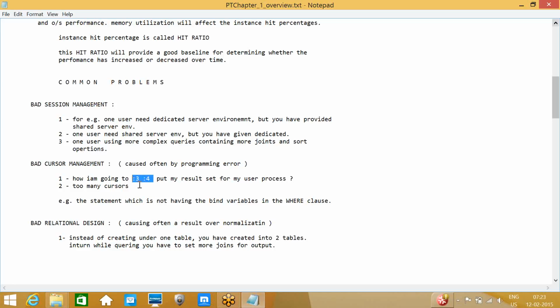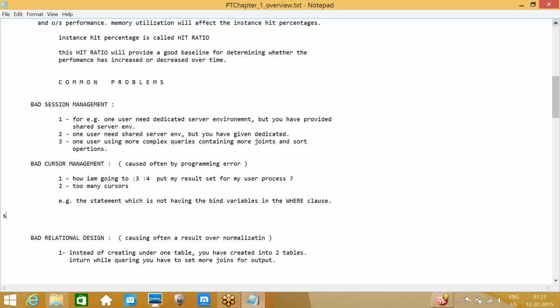Can you give me an example, like a column thing? Yeah, let me do select star from EMP.